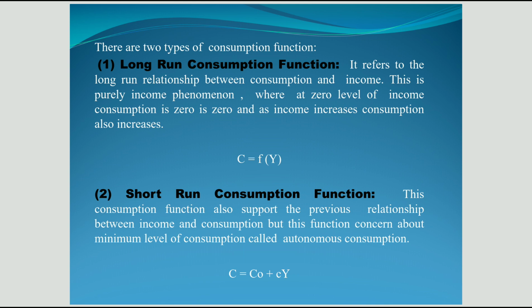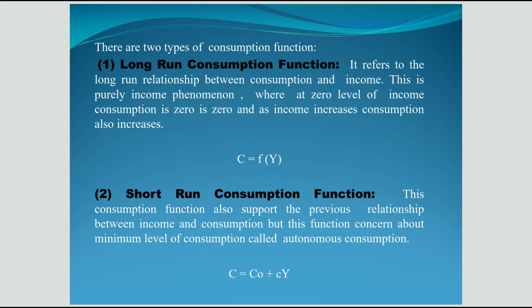In short run consumption function, we can see there is the existence of autonomous consumption. Autonomous consumption means what? At zero level of income, when consumption exists, meaning consumption cannot be zero. So this is a short run phenomenon. This is the short run relationship between consumption and income, where at zero level of income, a minimum level of consumption exists, that is C0, C naught. C naught or C0 means autonomous consumption.